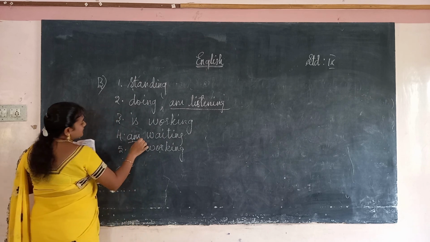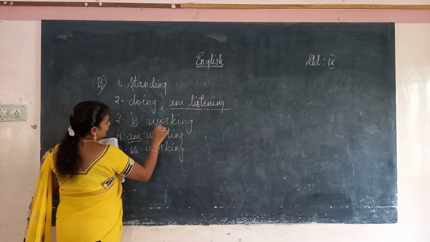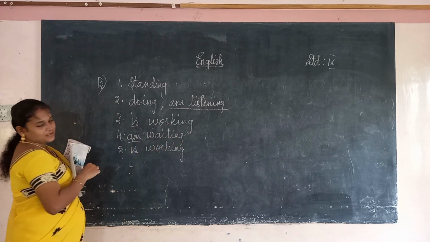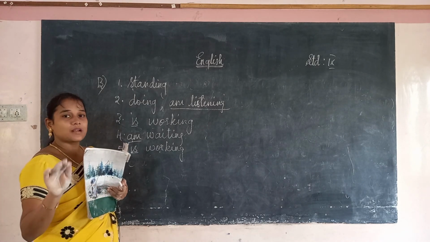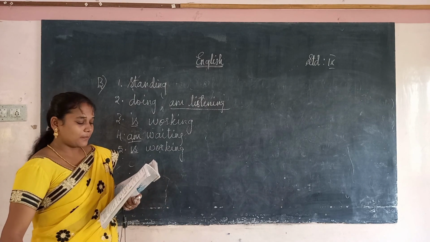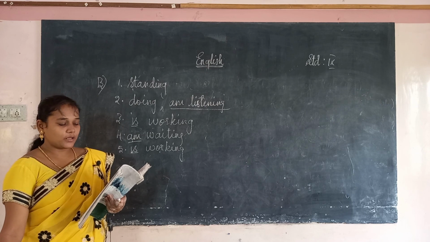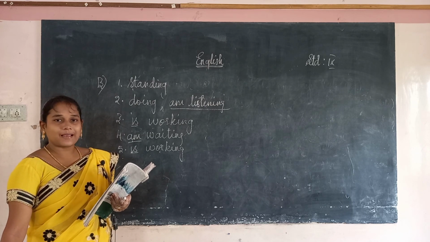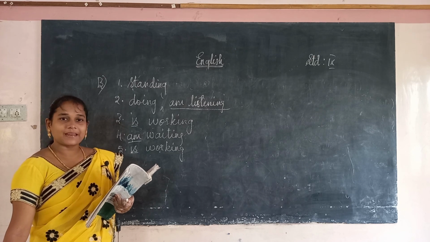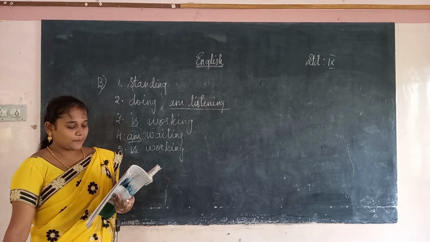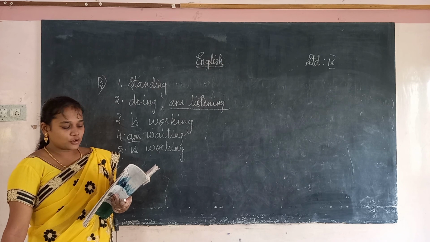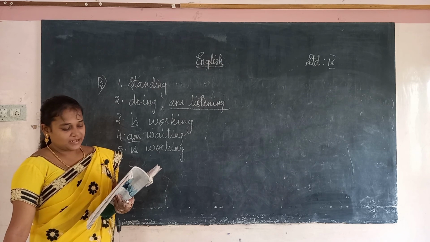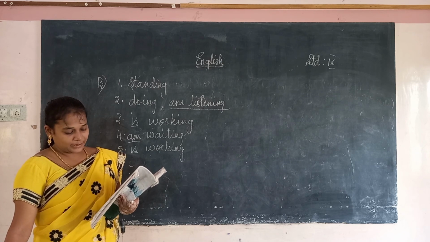Because of the present tense, we are using this verb and continuous, verb plus ing. This is a present continuous tense. The next one: what are they doing? Use the verb below and write the sentence. They have given some actions: eat, cry, play, read, sing and watch. The first example they had given, Tom is eating. So, the remaining five we have to fill.